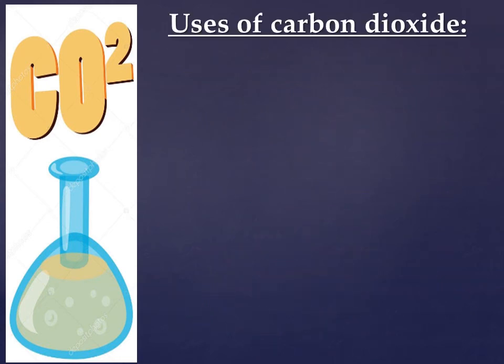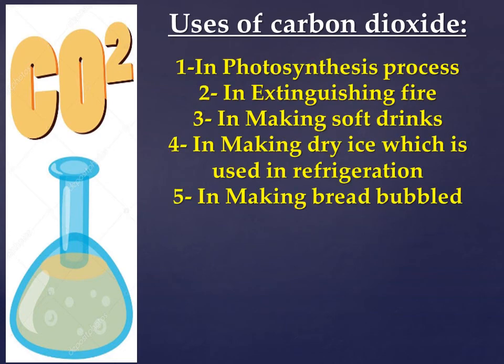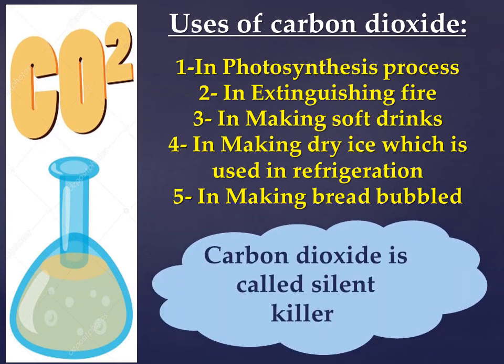What about the uses or the importance of carbon dioxide gas? Number 1, carbon dioxide is used in the photosynthesis process. Number 2, in extinguishing fires. Number 3, in making soft drinks. Number 4, in making dry ice, which is used in refrigeration. Number 5, in making bread bubbled. And as we said, carbon dioxide is called the silent killer.